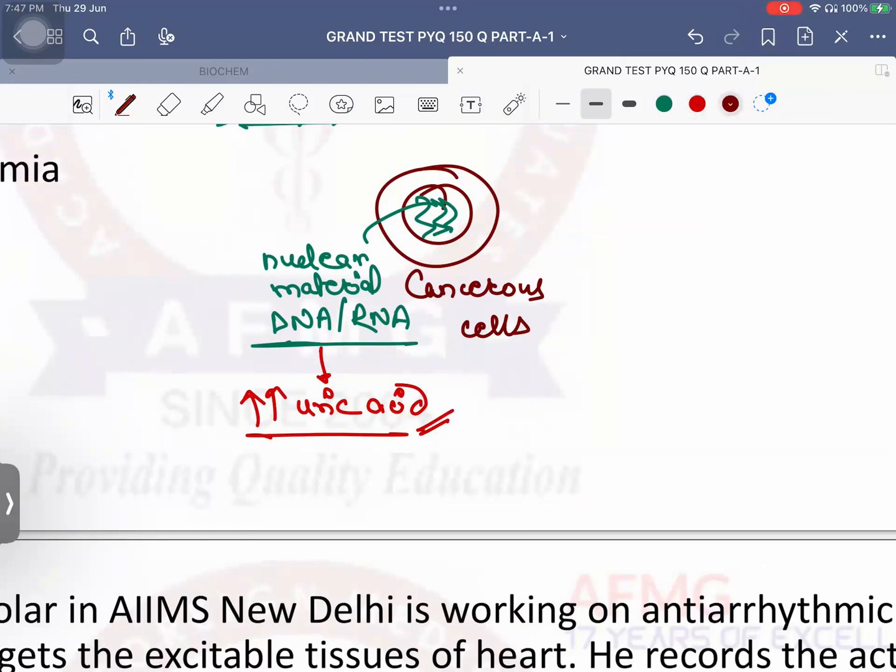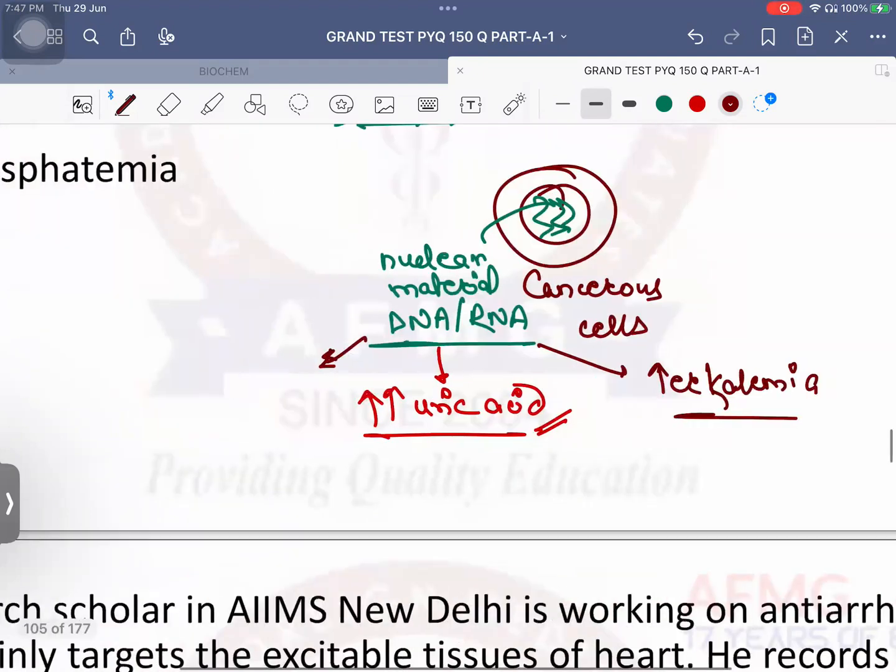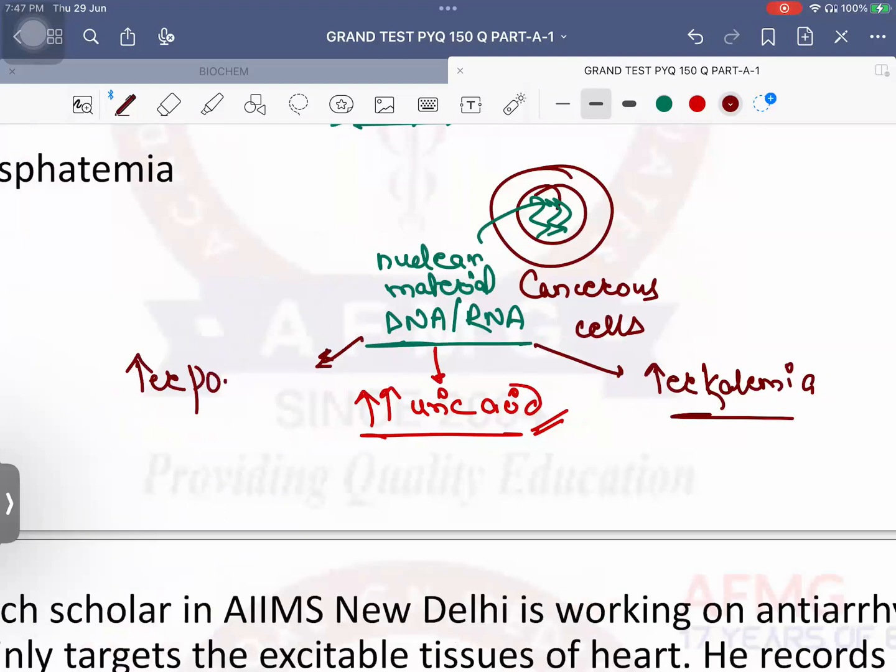Along with that, what is more inside the cell, potassium or sodium? Potassium. So when the cells are destroyed, potassium will be released. That will cause hyperkalemia in the patient. What else is more inside the cell? Phosphate. So when the cell is broken down, there will be hyperphosphatemia in the patient. Now this excess phosphate will bind with, who loves phosphate?